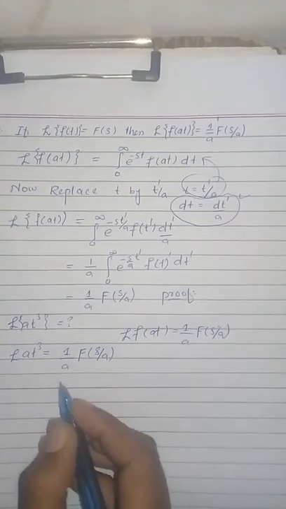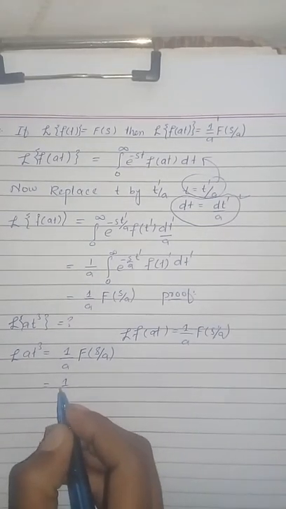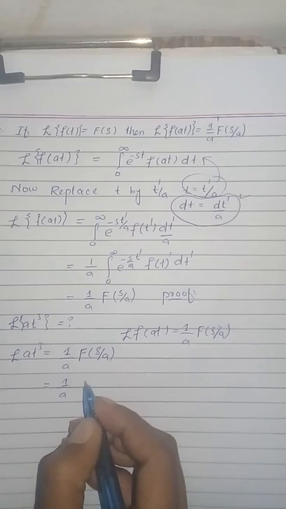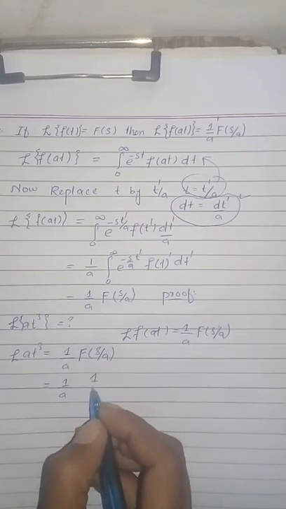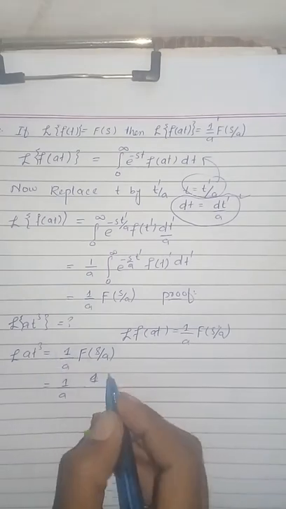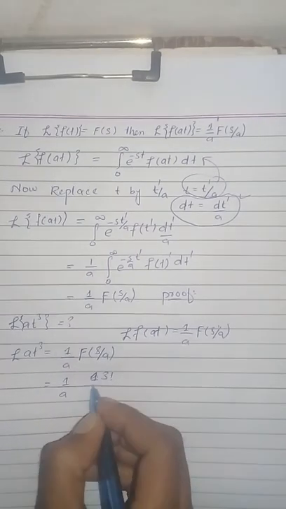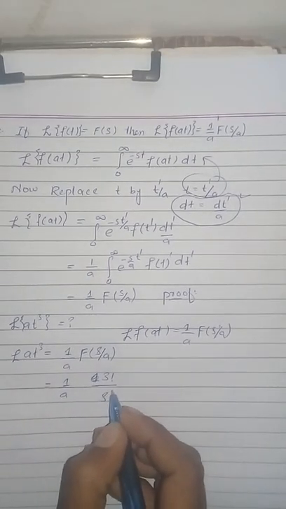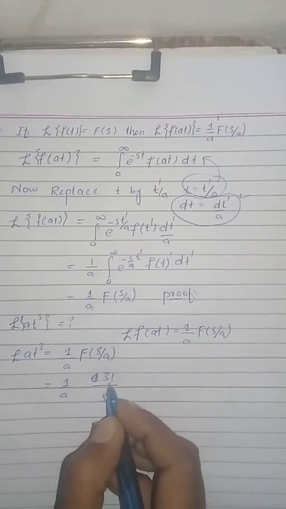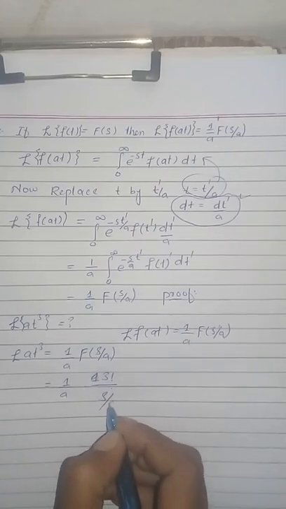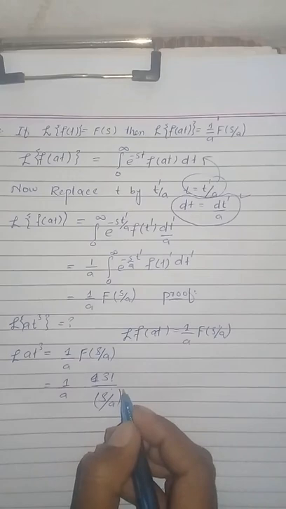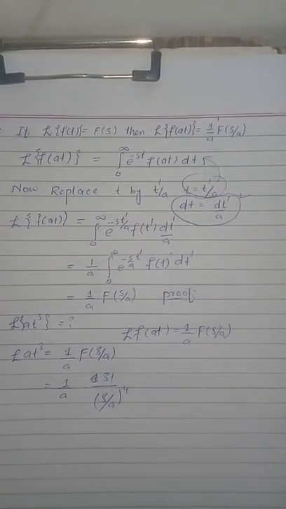Laplace transform of t cube equals 1 over a into 3 factorial divided by s to the power 4, which will be equal to 3 factorial divided by s divided by a to the power 4.